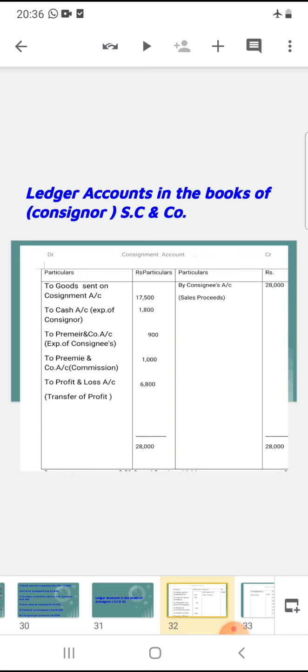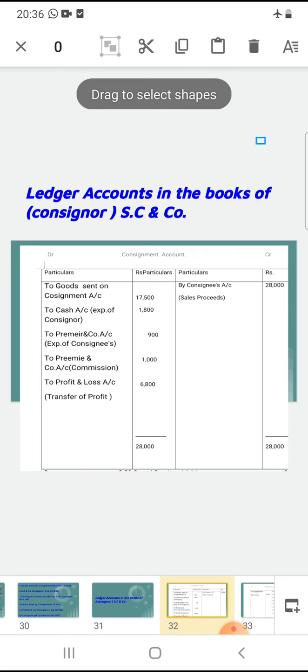Okay, it is the consignment account. Ledger accounts in the books of the consignor, SC and Company, the consignor. First of all, consignment account, debit side and credit side, particulars and rupees. Goods sent on consignment account.